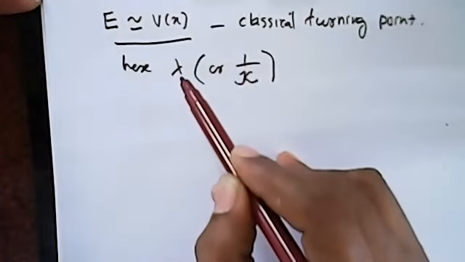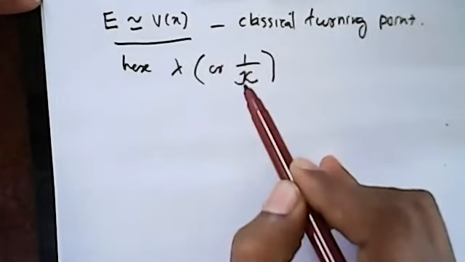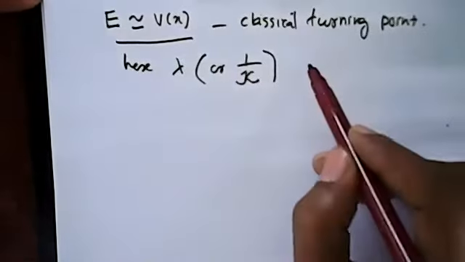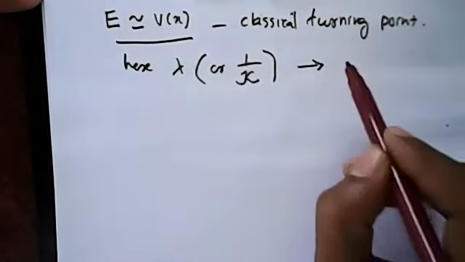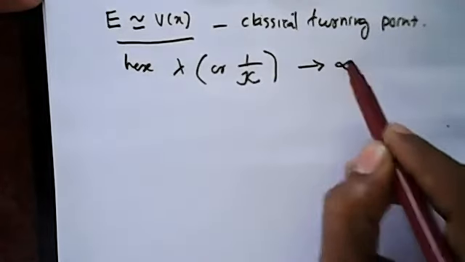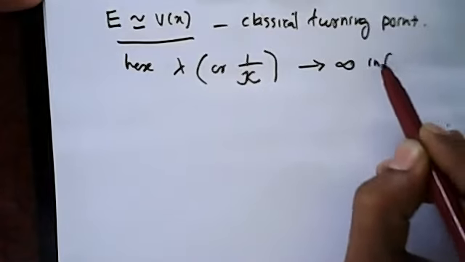Lambda means in the classical region, 1 by kappa is in the non-classical region. This one tends to infinity. That is the problem.